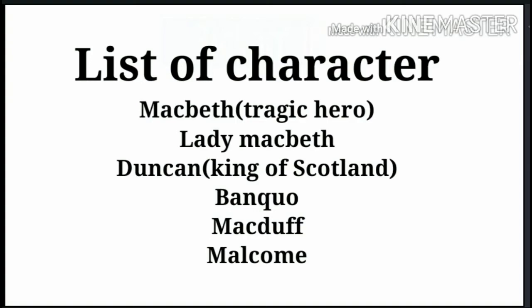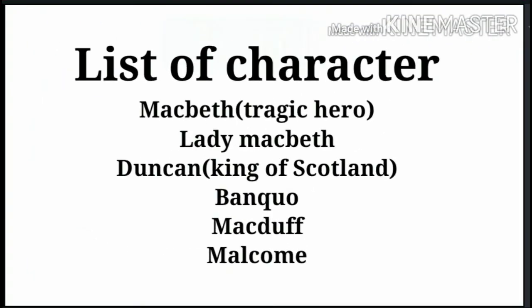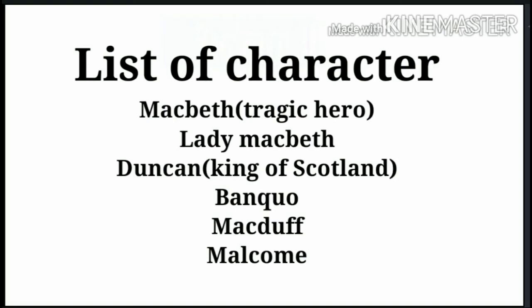Second, Lady Macbeth. Lady Macbeth is the wife of Macbeth. She was also very ambitious, and she wanted to be the queen of Scotland. Due to this she encouraged her husband Macbeth, and Macbeth kills Duncan. Next character, Duncan. Duncan is a very good and loving king. He has two sons, Malcolm and Donalbain. Next character is Banquo. Banquo is also a very faithful and loyal general of Duncan.